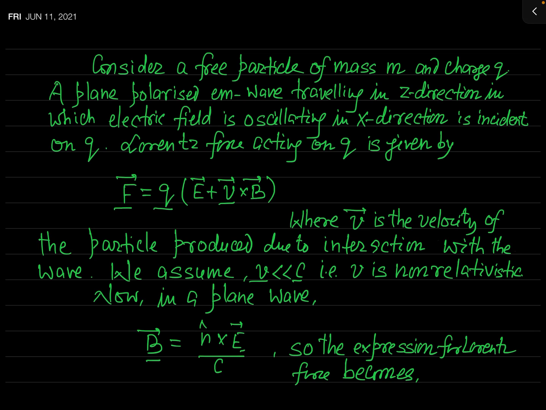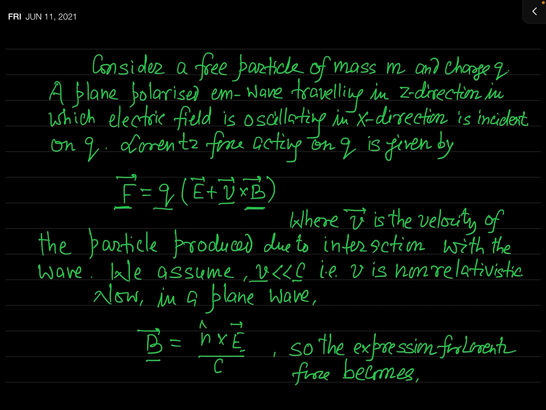So if B is related to E by this relation, we can change the expression for the Lorentz force in terms of this expression. We will simply replace the vector B in the expression of Lorentz force by this expression, that is B equal to n hat cross E over C. So let us make use of this expression in the Lorentz force expression. You can see we will simply replace this B by n hat cross E over C.